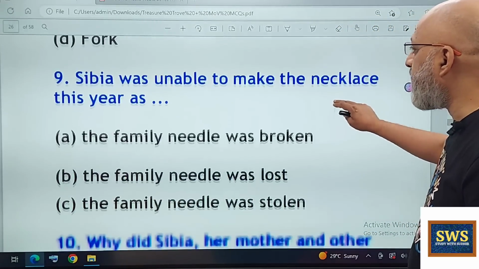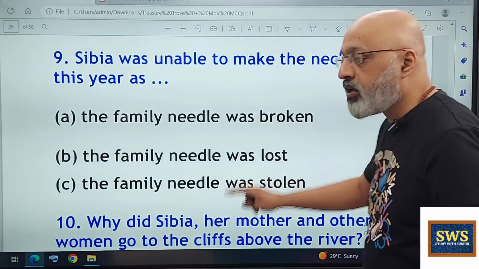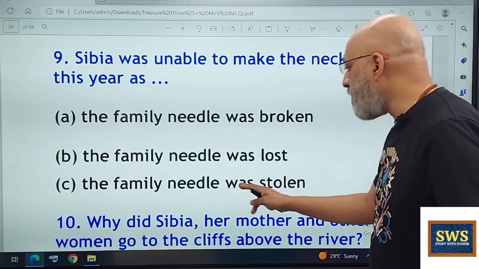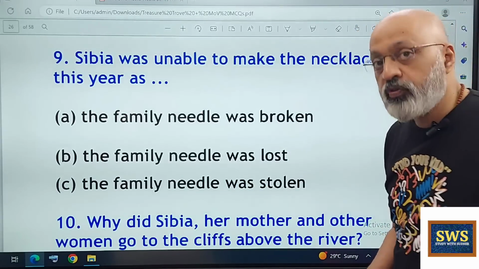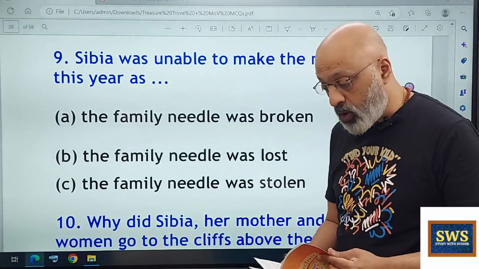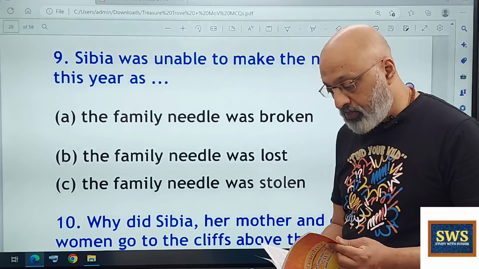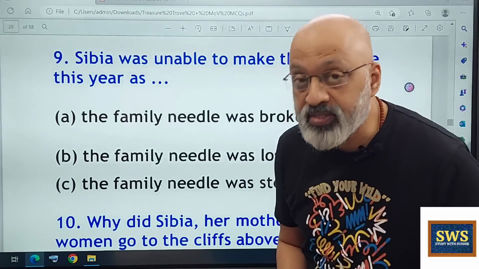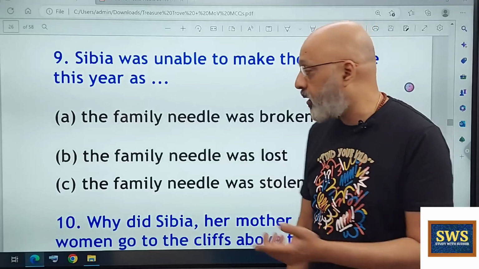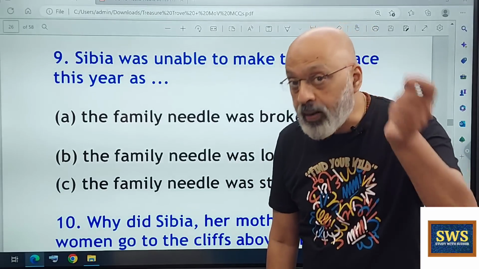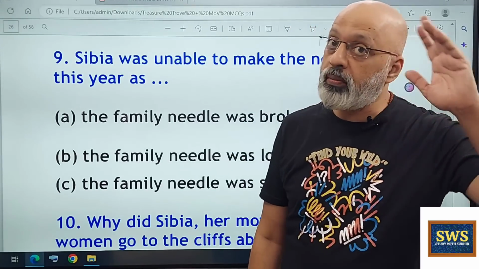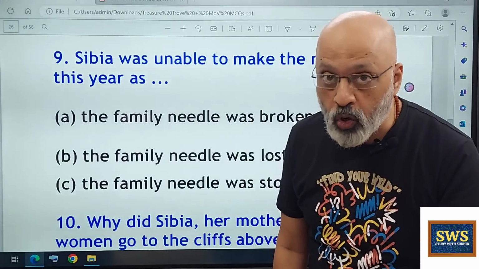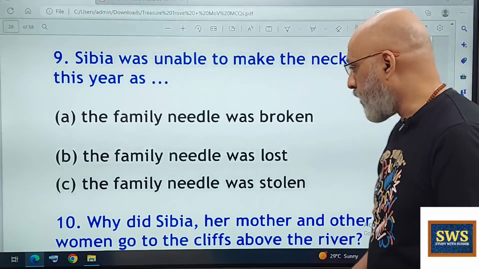Sibia was unable to make the necklace this year as the family needle was broken, lost, or stolen. What was it? We do know it was about the family needle, but what had really happened to it? The line says the needle was snapped. What does snapped mean? Broken. So option A. Snapped is the word used by the author. Its closest meaning is not stolen or lost, but broken.